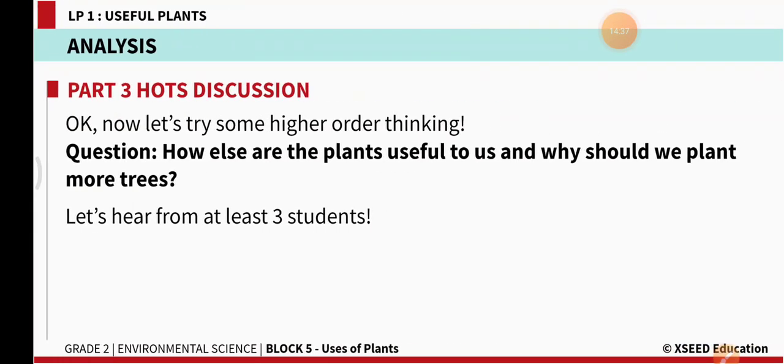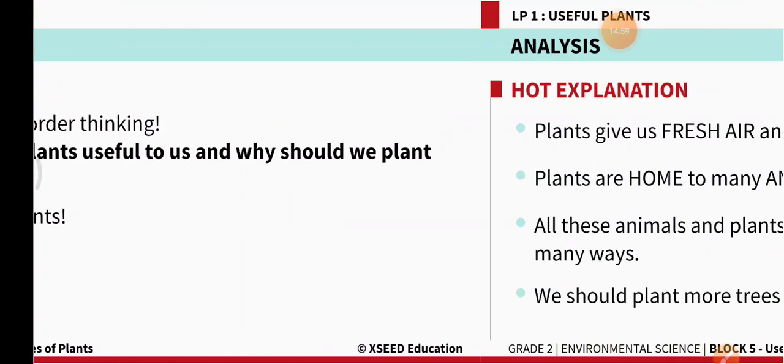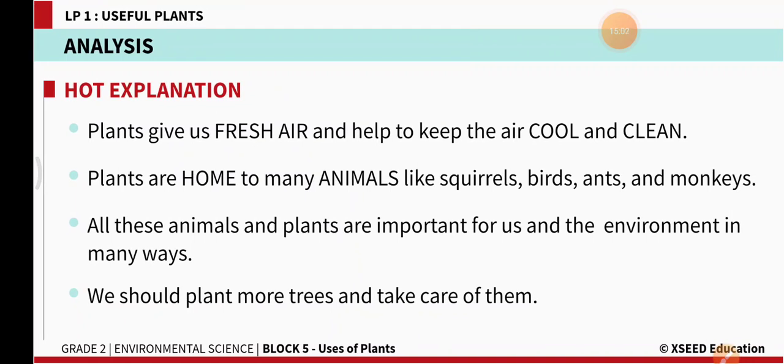Let's move further. How else are the plants useful to us? Are there any other ways that plants are helping us? Why should we plant more trees? Nowadays we are hearing a lot about Harita Haram and all, where people are planting more trees. So why should we plant more trees? Plants give us fresh air and help to keep the air cool and clean. They keep the surroundings cool and clean.